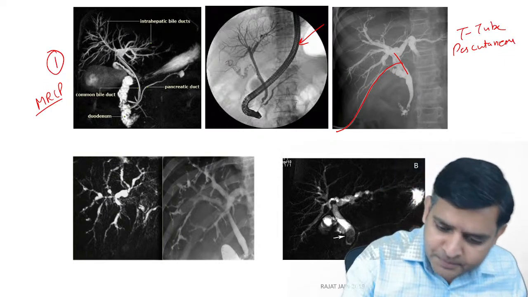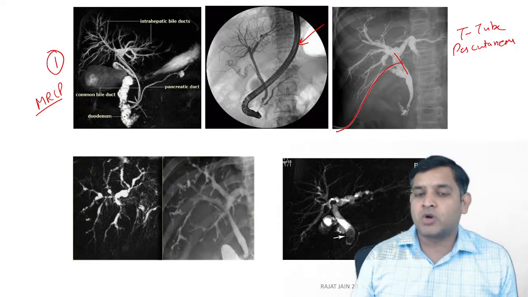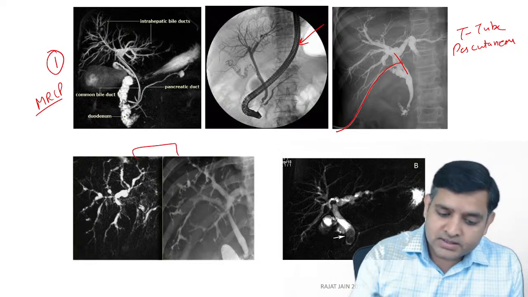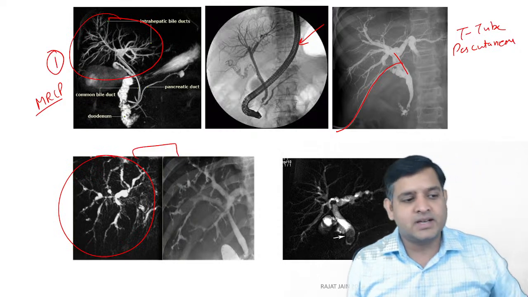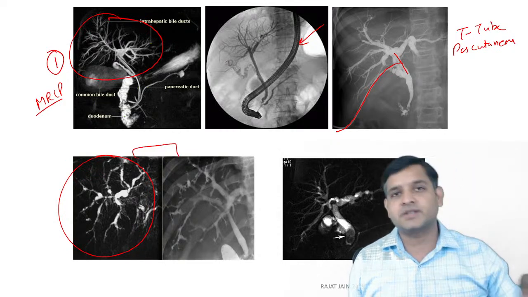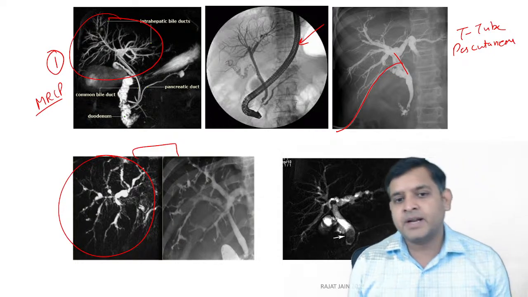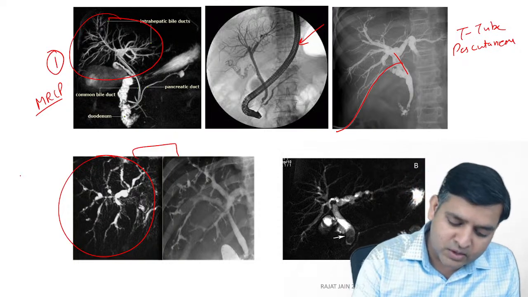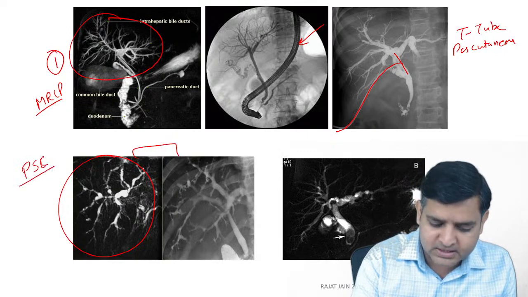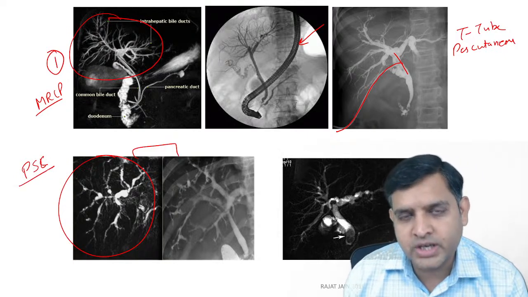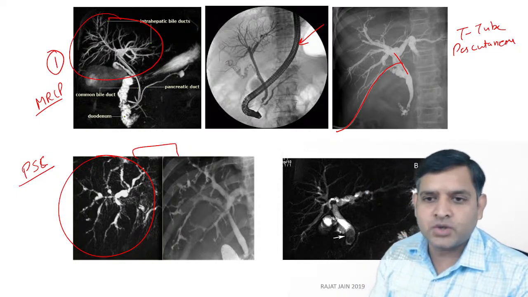The top three images are normal images, whereas in the bottom, I have tried to show you two abnormal images. What is this? See the intrahepatic biliary radicals here and see the intrahepatic biliary radicals here, and tell me what is the difference and what do you think is the answer. You can see dilatation and constriction of the intrahepatic biliary radical. This is PSC. What is PSC? Primary sclerosing cholangitis. That's a typical image of primary sclerosing cholangitis.